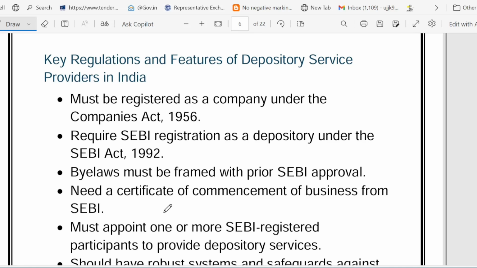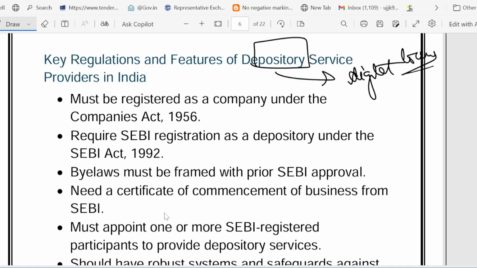First of all, what is the meaning of depository? The simple definition is a digital locker. Whenever you see this word depository, it means a kind of digital locker for your share. Just remember it. No more paper certificates. Like your bank holds money, a depository holds shares electronically.